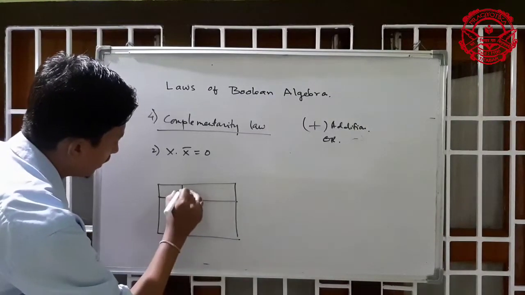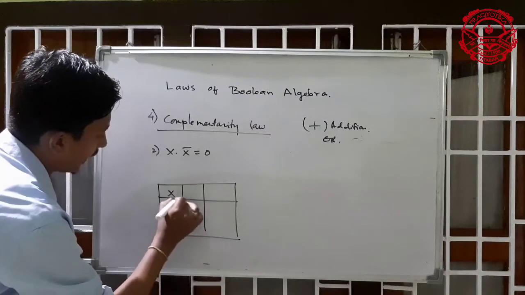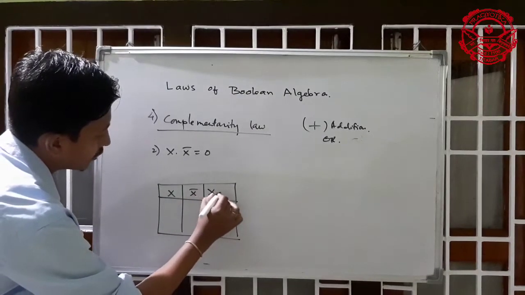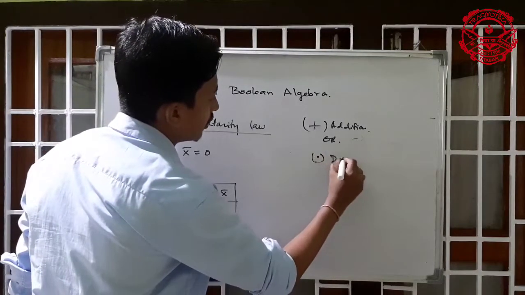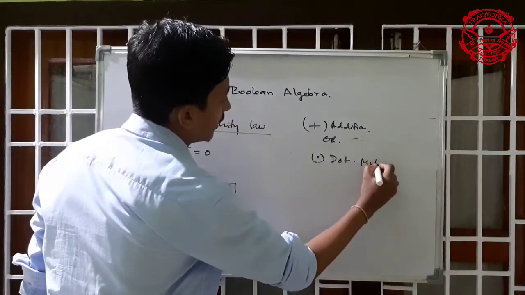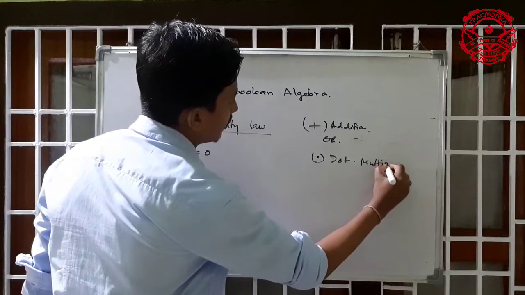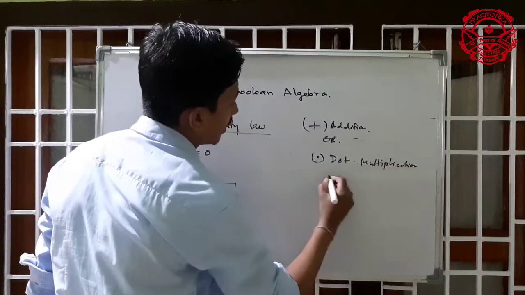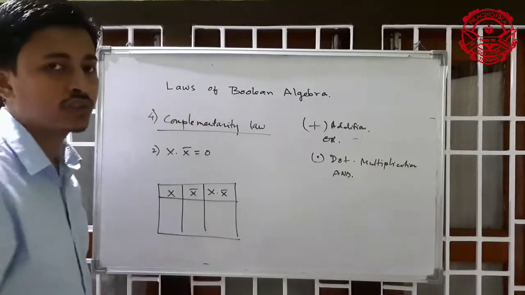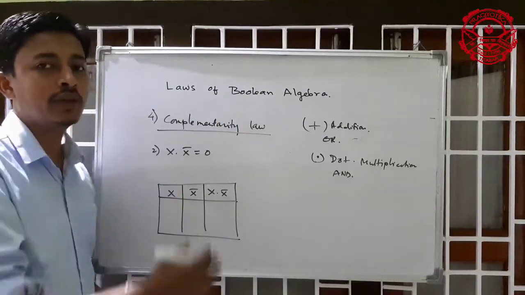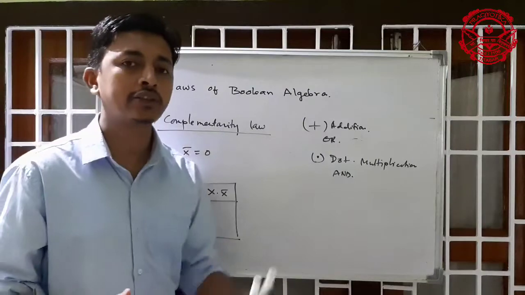Again x bar, x dot x bar. Here dot is used. Dot means multiplication, the AND operator. For the AND operator, both expressions should be true, then the answer will be true.